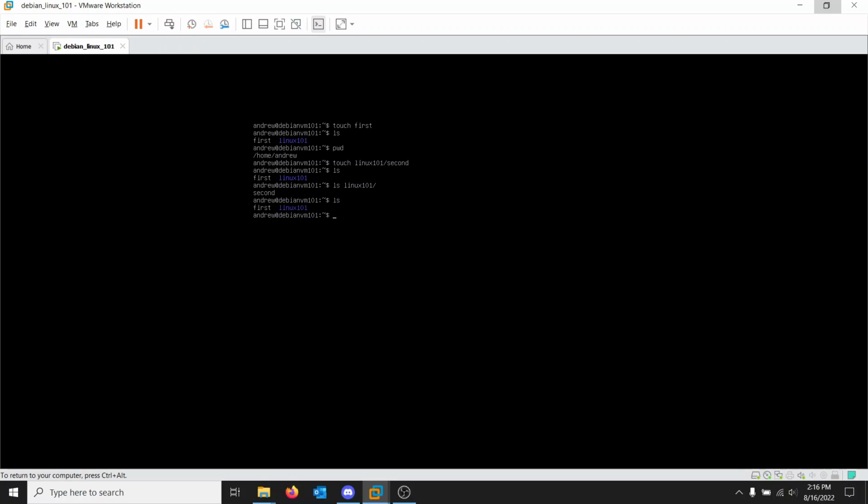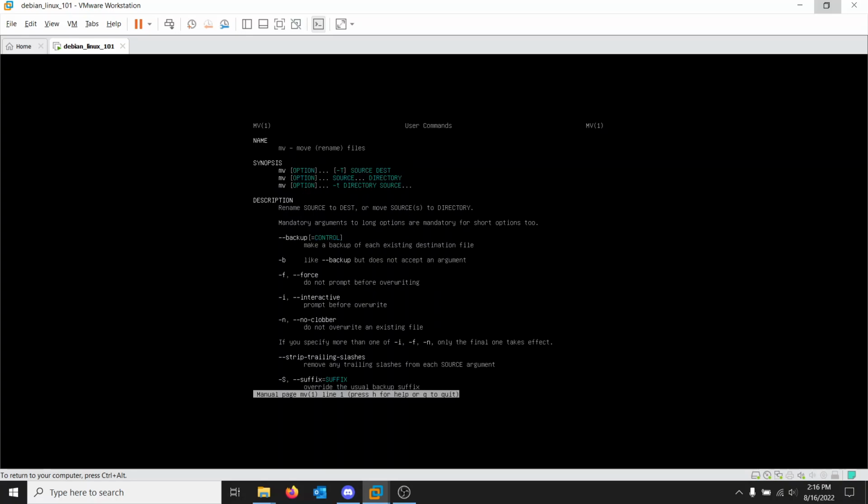Cool. Excellent. I want to move that first file into the Linux 101 directory though, because I don't like random files sitting out in my home directory. It's like having random documents on your desktop, right? It doesn't look that cool. So we need to use the move command, which is mv. But let's read about it. Okay, a lot of useful options here. Main takeaway is for move, we have the source first and then the directory.